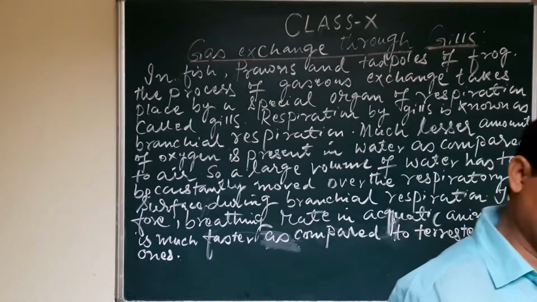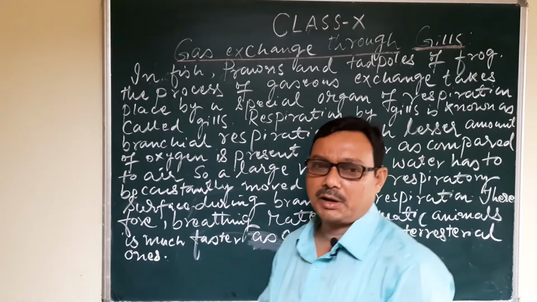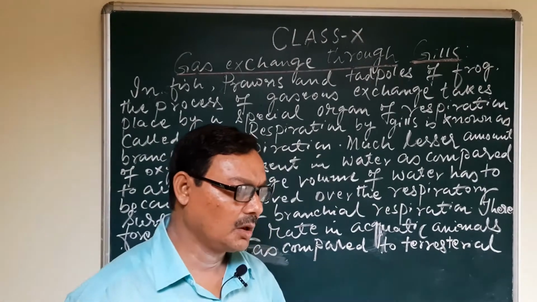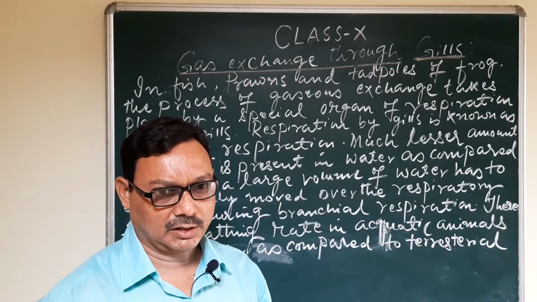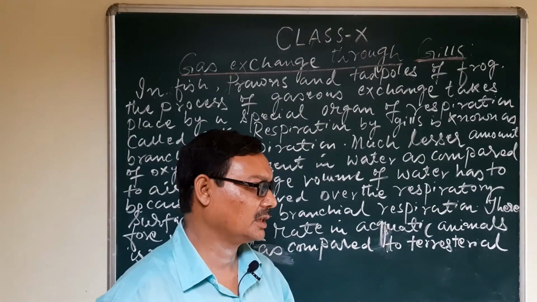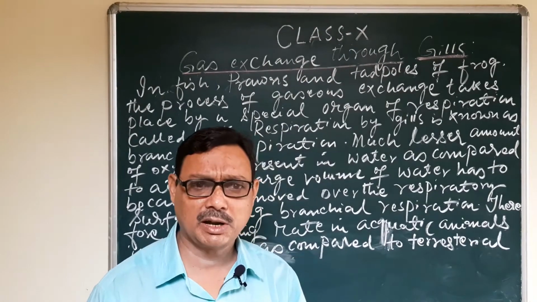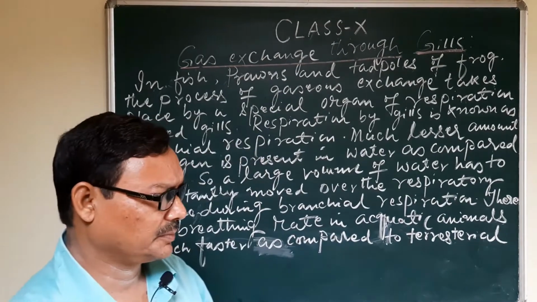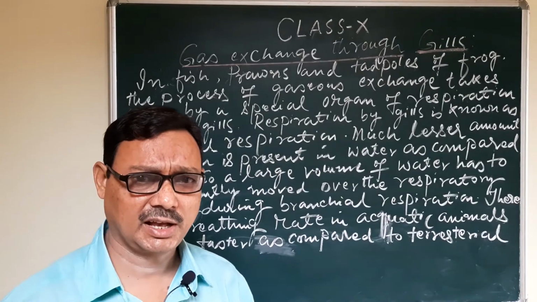Dear students, you well know that a large number of organisms are present within the water. Those organisms are known as aquatic. In the case of both plants and animals, a large number of species have their habitats in water.